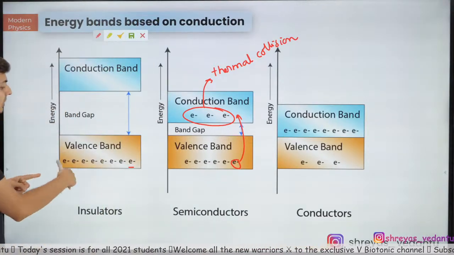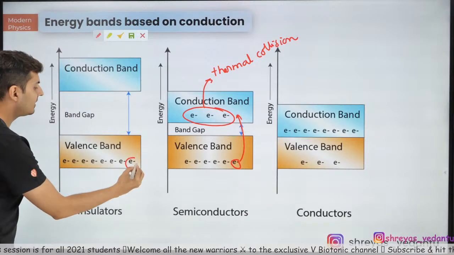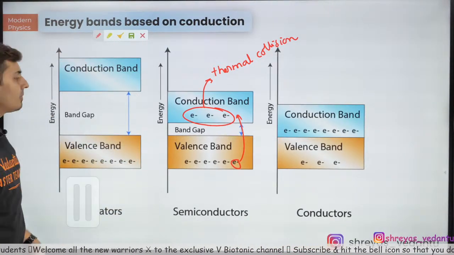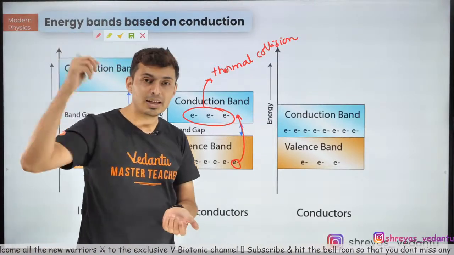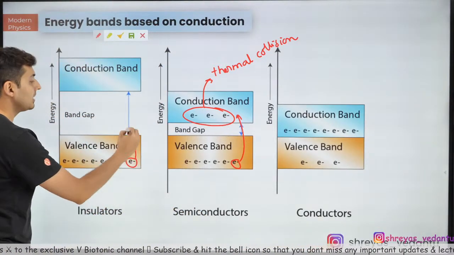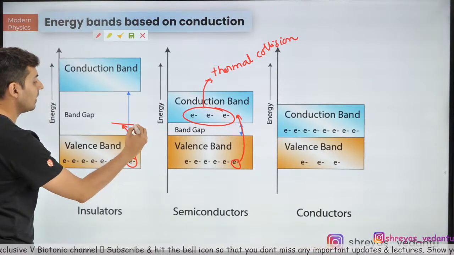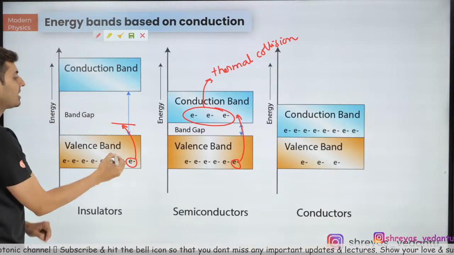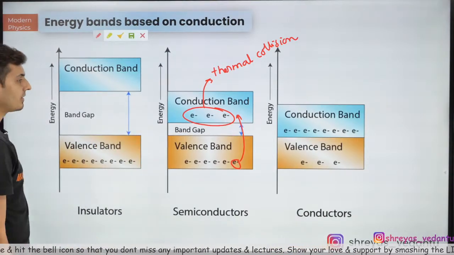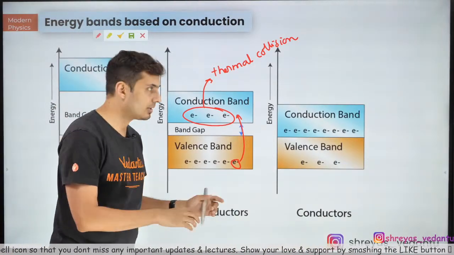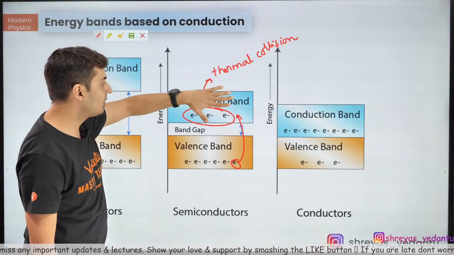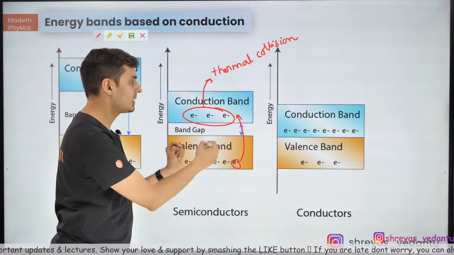Now, here is what happens. You might be like, sir, in insulators also thermal collisions will happen, so why don't these electrons jump over? The reason is the energy of the thermal collisions is very small compared to the band gap. Even if there is a thermal collision, this electron can probably jump till here, but that is of no use, it has to reach here. So it will come back. Thermal collisions are of no use in case of insulators. Only in case of semiconductors do the thermal collisions help and allow a few of the electrons to be in the conduction band.